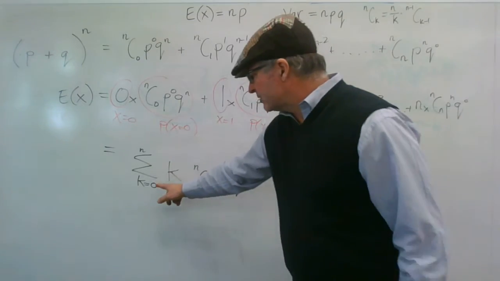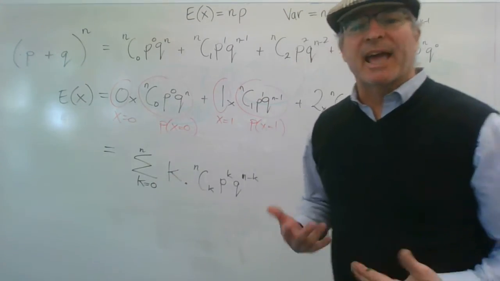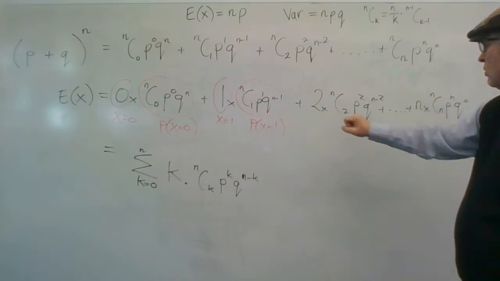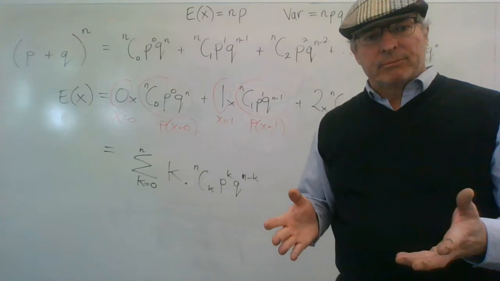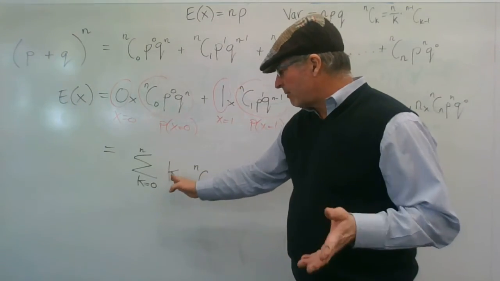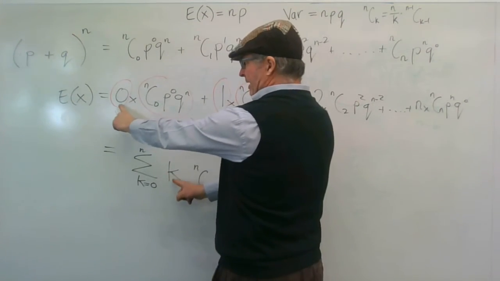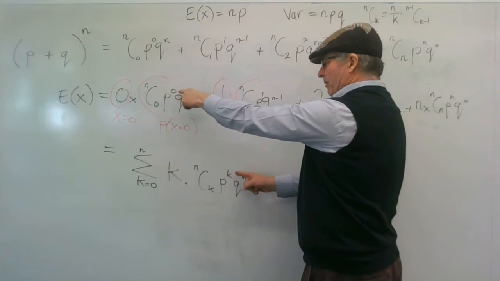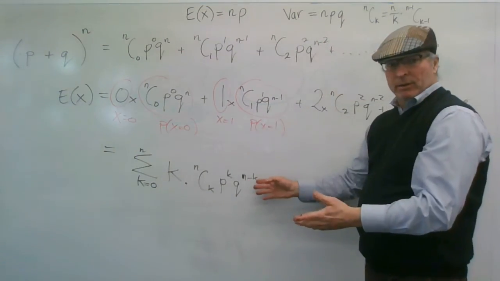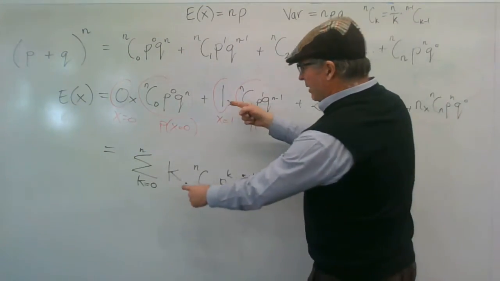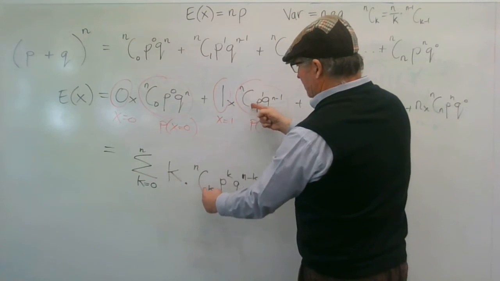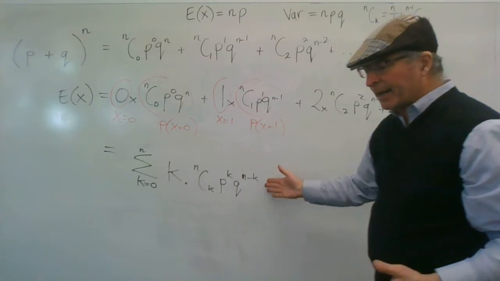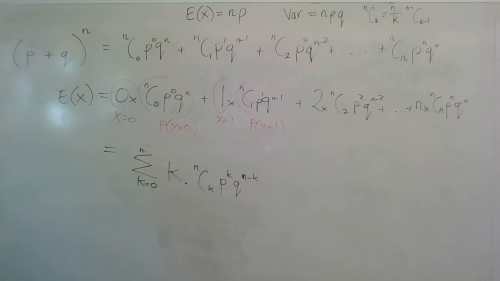K being 0, then 1, then 2, all the way up to n. When it's 0, this is nC0 P to the 0 Q to the n minus 0. And if you put 1 in for k, now you've got 1 times nC1 P to the 1 Q to the n minus 1. So I've written all those terms out, but in that notation.